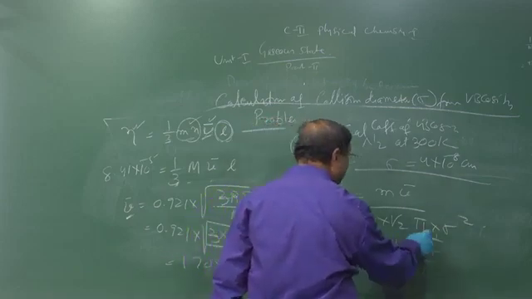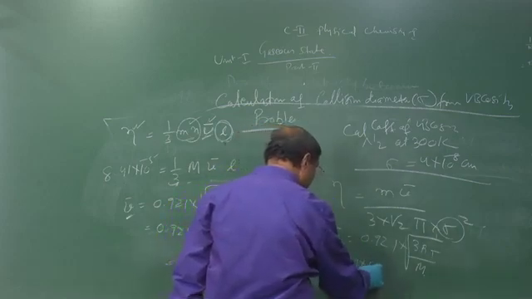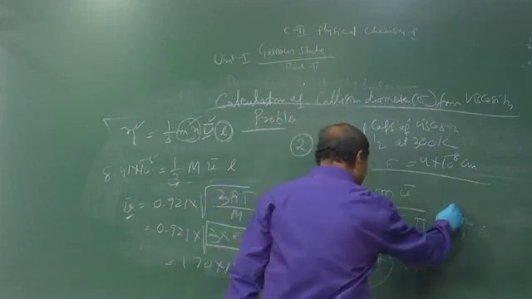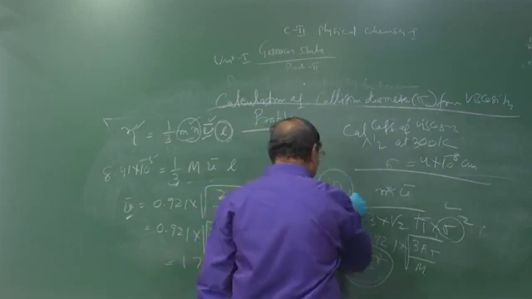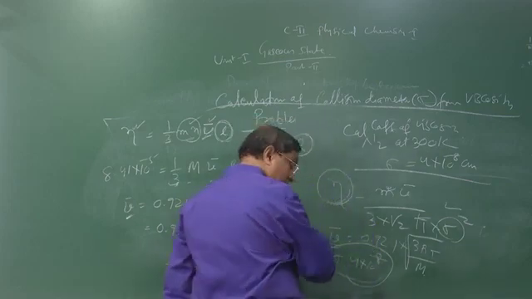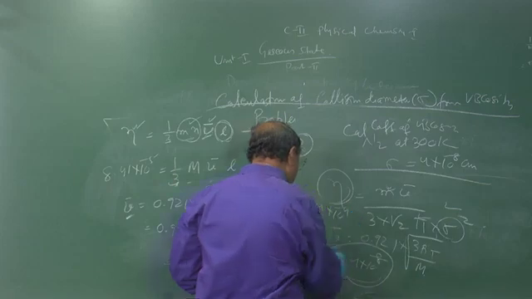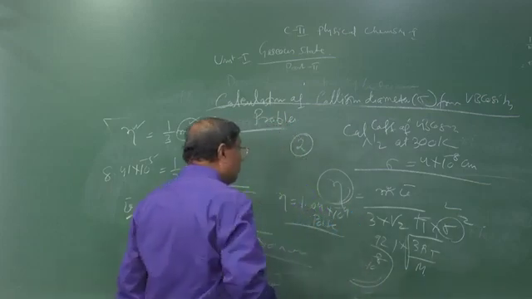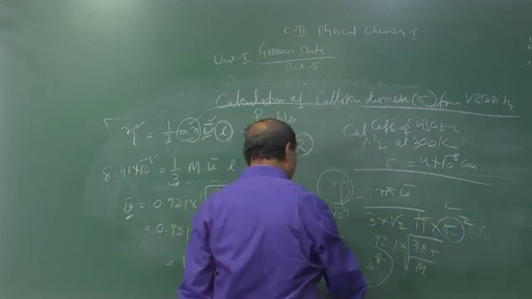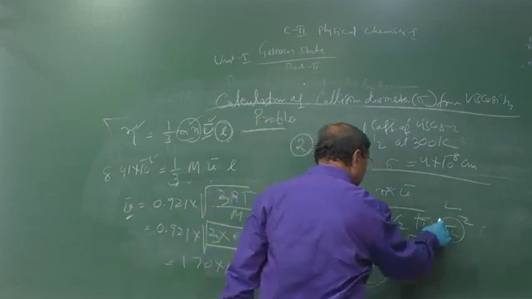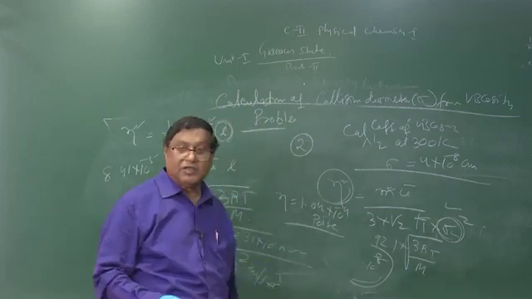Then sigma is known, equal to 4 into 10 to the minus 8. You put this value squared, and you put the mass of the nitrogen molecule, then you calculate the viscosity. This viscosity comes out to be 1.04 into 10 to the minus 4 poise. So from the molecular diameter we can calculate the viscosity coefficient, or from the viscosity coefficient you can calculate the molecular diameter, and from the viscosity coefficient you can calculate the mean free path. Thank you.